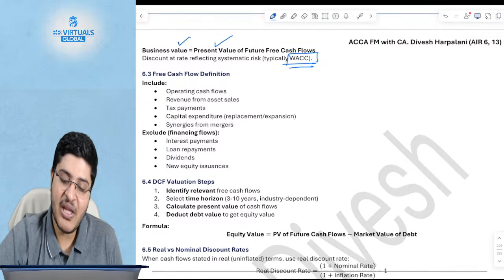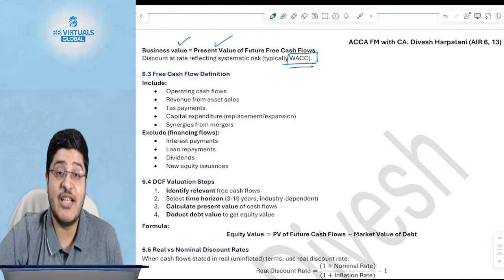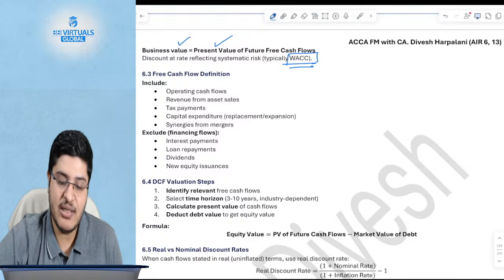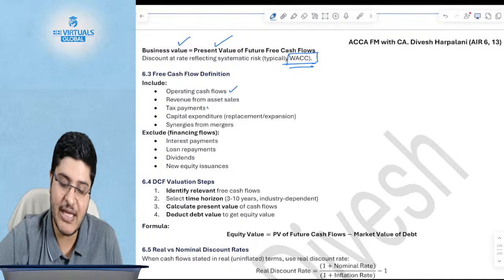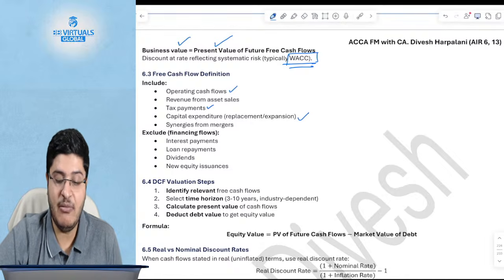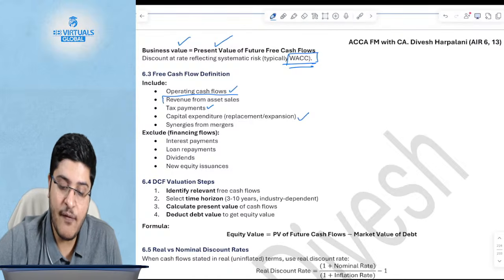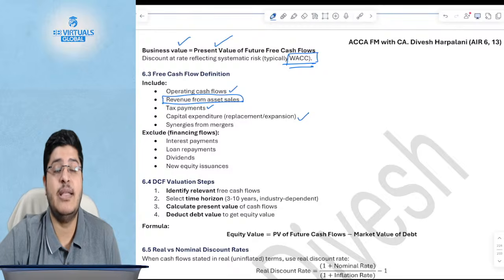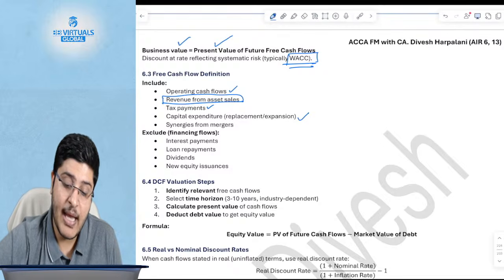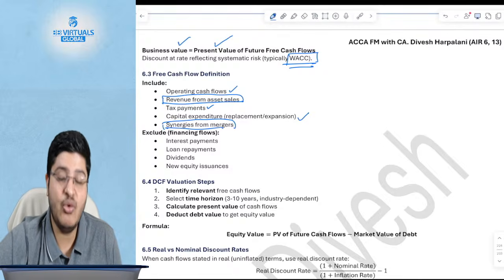Okay, what is the definition of free cash flow? We discussed the definition of free cash flow, but there are a few changes. We discussed operating cash flow, we discussed cash payments. Okay, there will be whatever amount you incur towards capex, initial investment, new investment, etc. But if you sell an asset also, that will be a part of the cash flow. And if there is going to be a merger, you will add those synergies also.